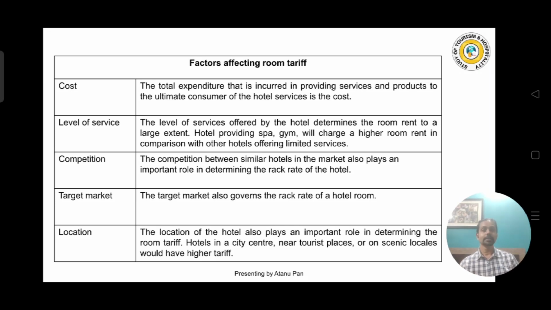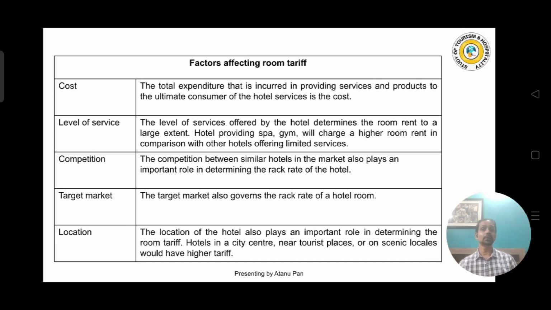After cost comes the level of service. There are basically three levels of service we can say. That is the okay type of service. It means okay, the rooms are neat and clean, and the services are okay type. It is not bad also, but it is okay, it is good. That is one type of service. And above that there is a middle service we can say. Like the hotels that are giving not very poor service and not very high luxury services also. That is, you can say, the medium level service. And the third one is a luxurious service.